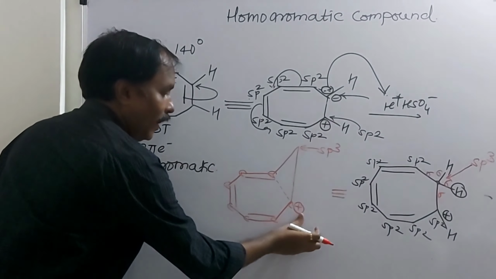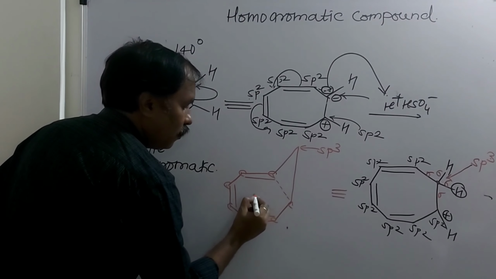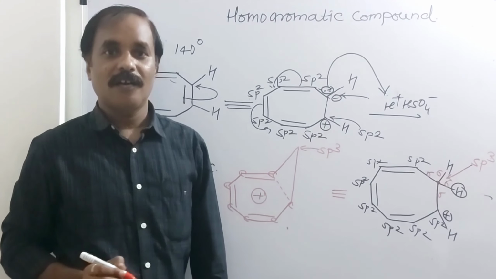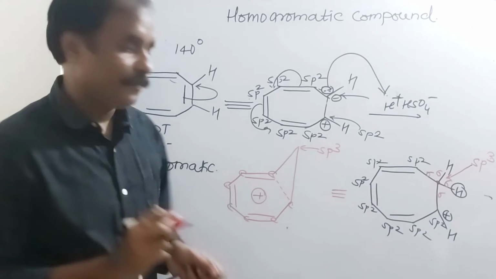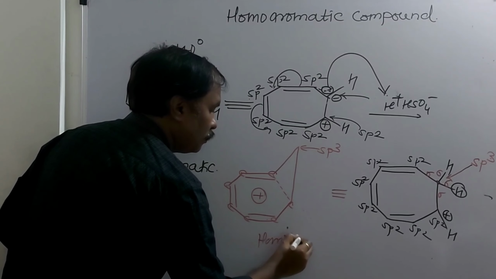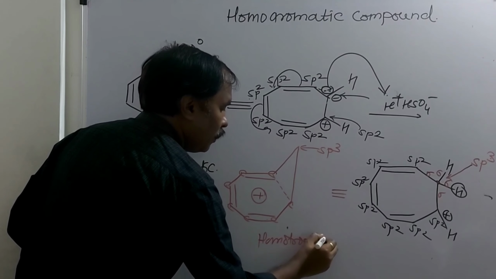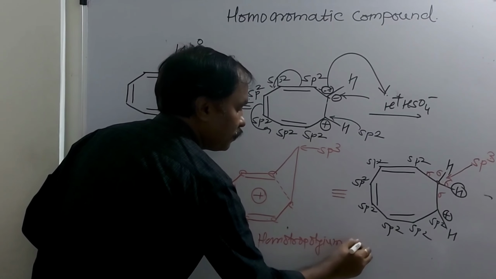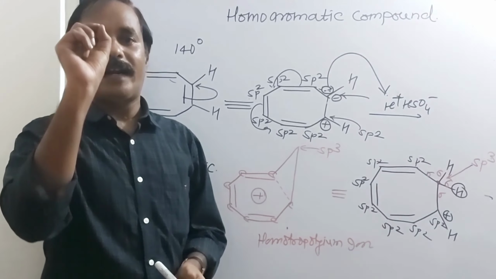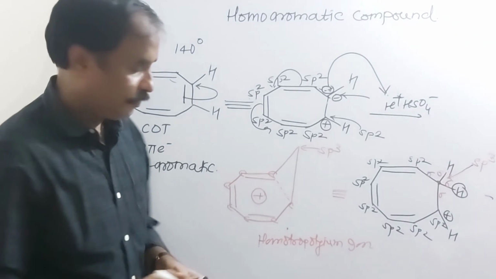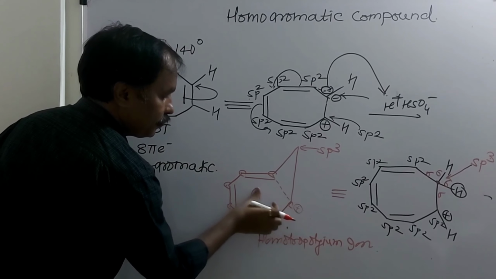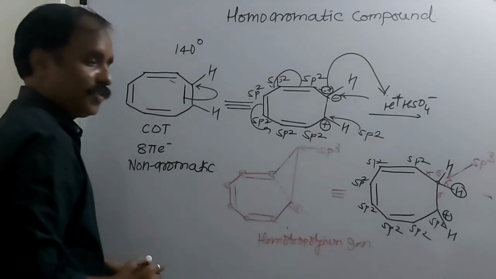and we know that we can write like this. So this is like what? Homotropylium ion. This is like a homotropylium ion. And remember, in this ion there is a complete resonance, complete delocalization. So here this carbon is what? Electron deficient. This carbon is electron deficient.